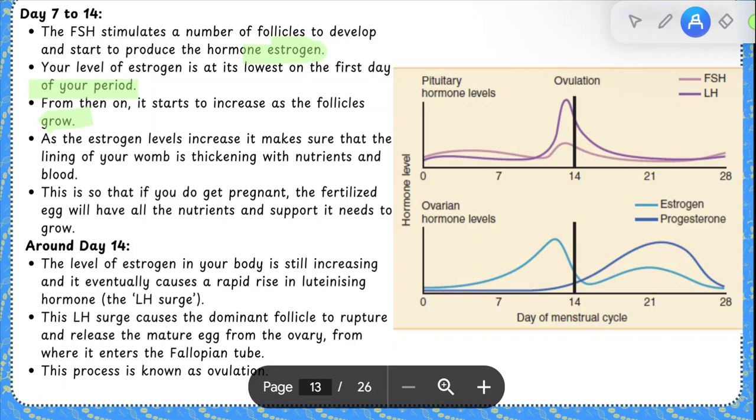Whereas आपकी day 14 पे से थोड़ा सा पहले आपका एस्ट्रोजन पीक कर जाता है, and then it is on a decline, and progesterone is going to peak around day 22 or 23. So around day 14, the level of estrogen in your body is still increasing and eventually causes a rapid rise in luteinizing hormone, the LH surge, which is shown over here. Okay? This LH surge causes the dominant follicle to rupture and release the mature egg from the ovary where it enters the fallopian tubes, and this is known as ovulation.